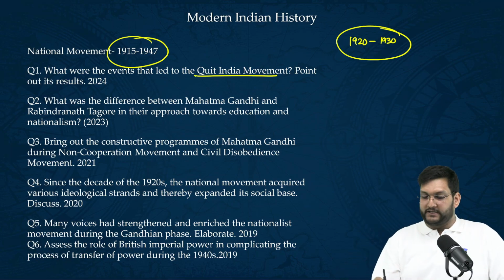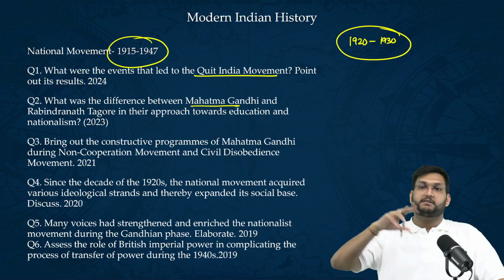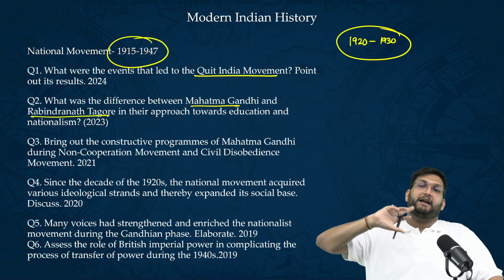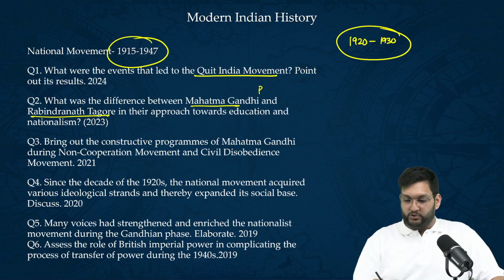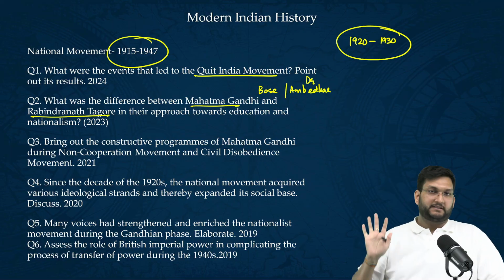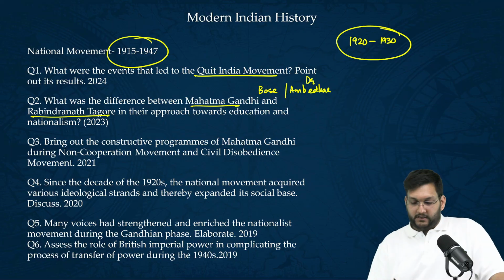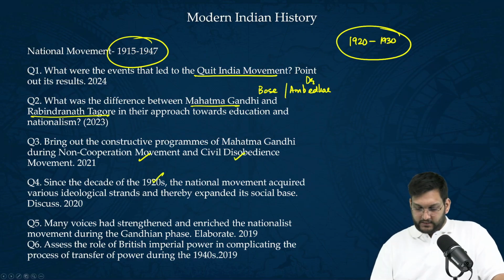For example, Quit India came in 2024. Then Gandhi and Tagore, where we have a comparative perspective. Gandhi and Bose has also come previously. Gandhi and Dr. Ambedkar has also come previously. So we have seen three personalities come through. Then non-cooperation and civil disobedience, 1920s again, the same period. And thereafter, nationalist movement, Gandhian phase, many voices.